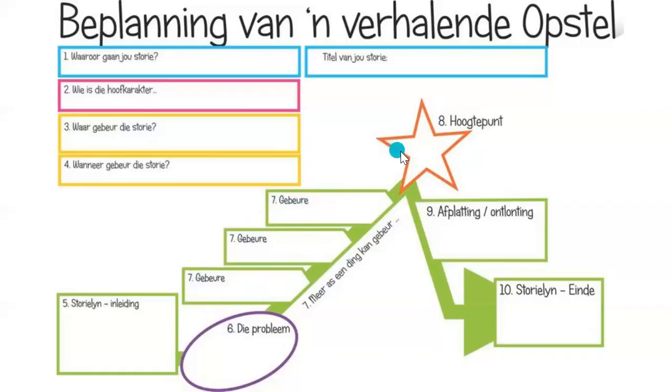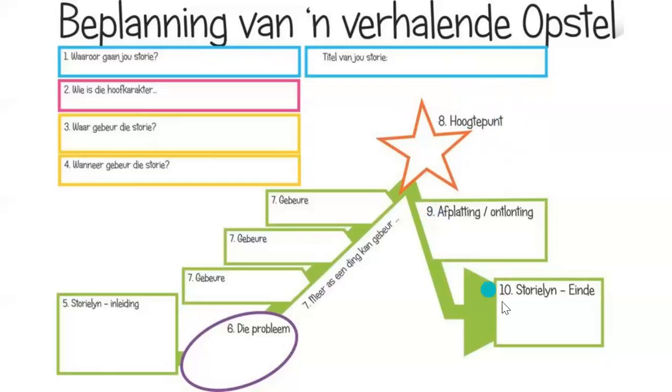Then your character will reach a climax, or your story will reach a climax. Okay, die hoogtepunt. In other words, what happens? He has now solved his problem. What does he do? He decides to paint this old artist's painting, and he makes some adjustments to the painting. So that will be my hoogtepunt. Okay, that is where he solves the problem, and you're going to explain how he solves the problem.